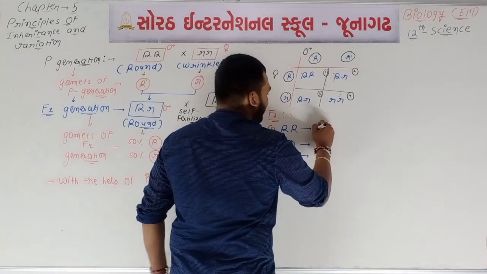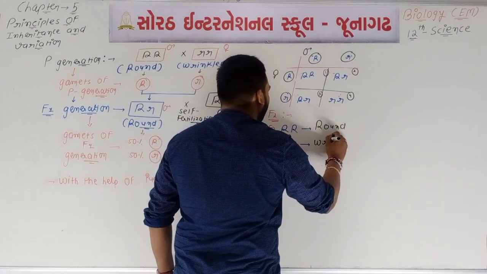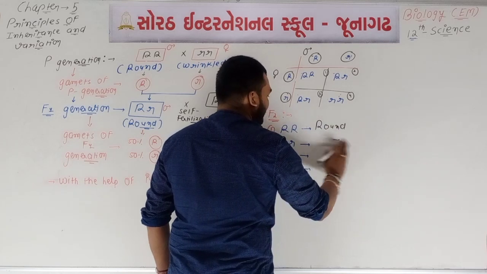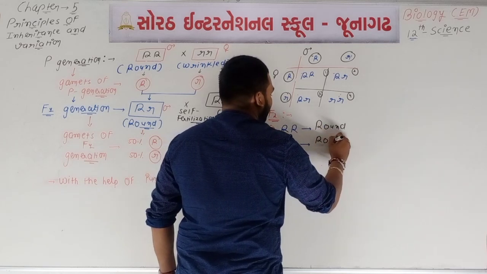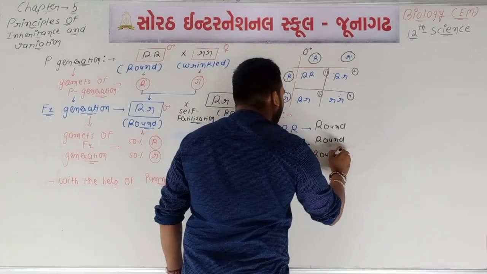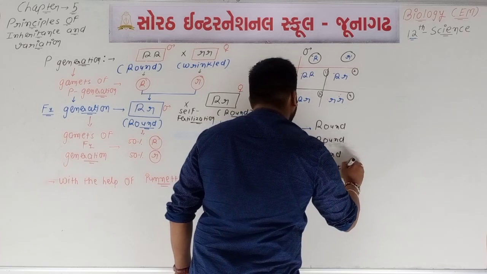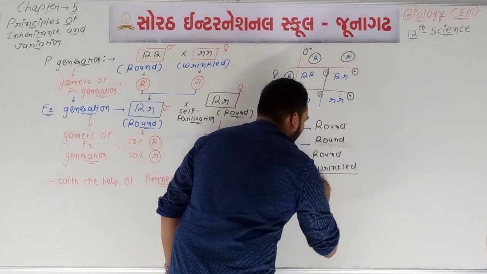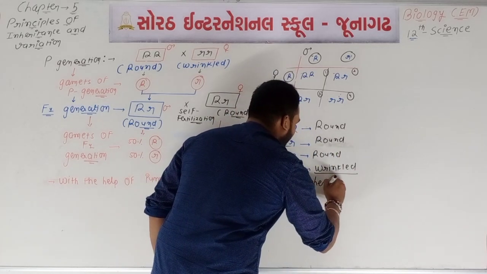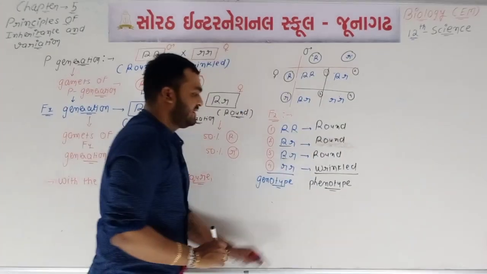First one is round, second one is also round because capital R is there, third one is also round, and the last one is wrinkled. These all four are one type of phenotype.